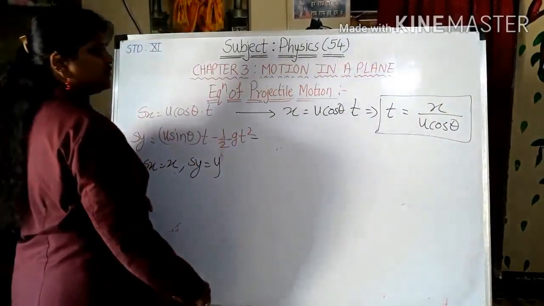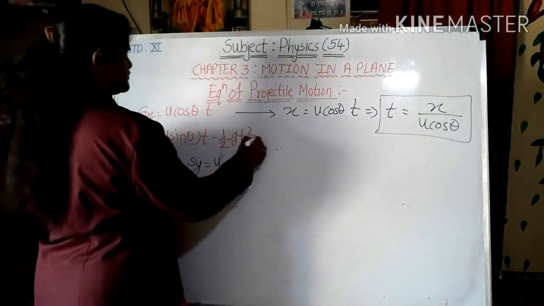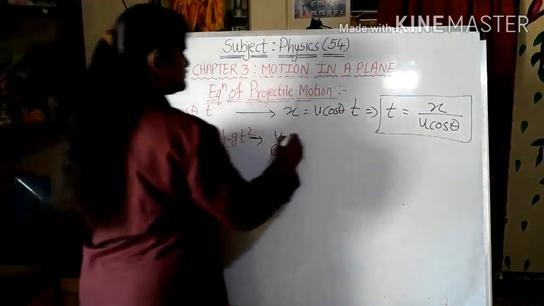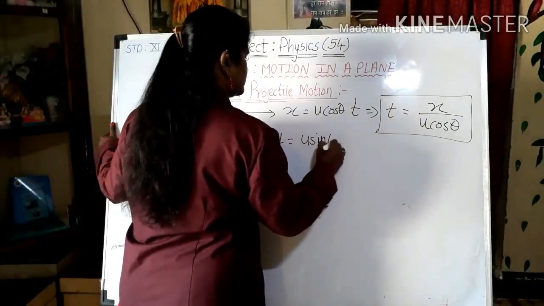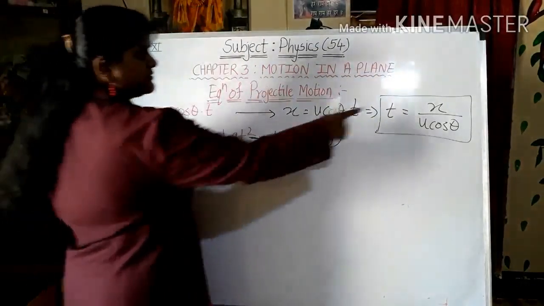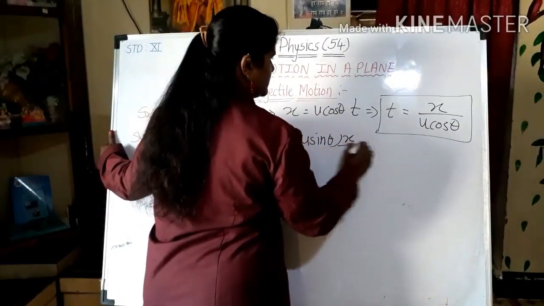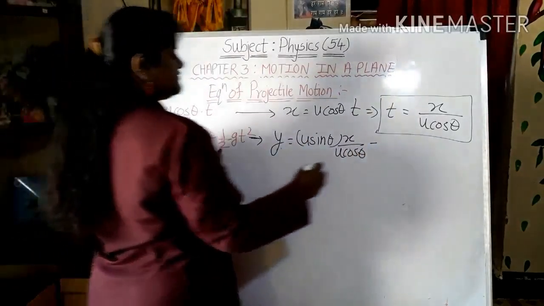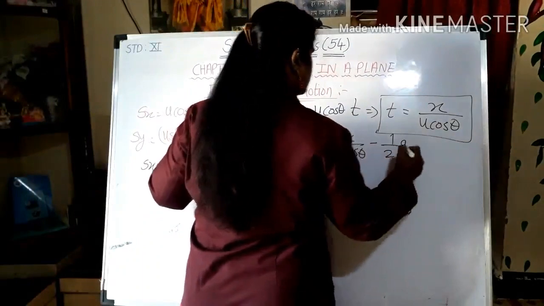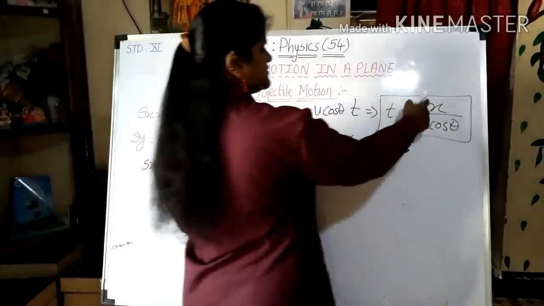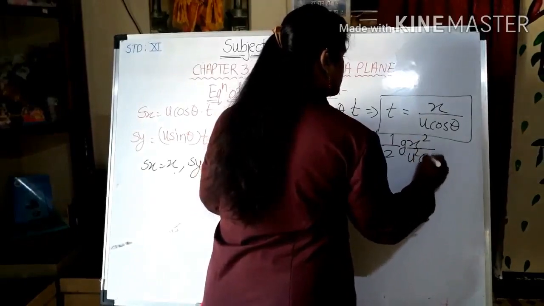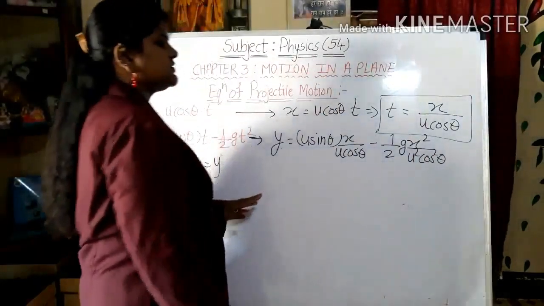Second is t equal to x by u cos theta. So we will get y is equal to u sin theta into t. Instead of t, x upon u cos theta, minus half g t square, square of this. Okay, so this is the equation.